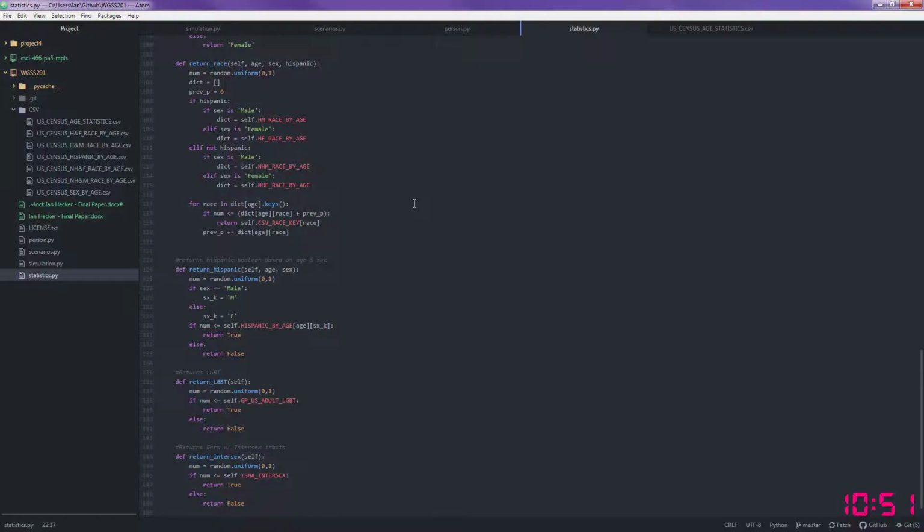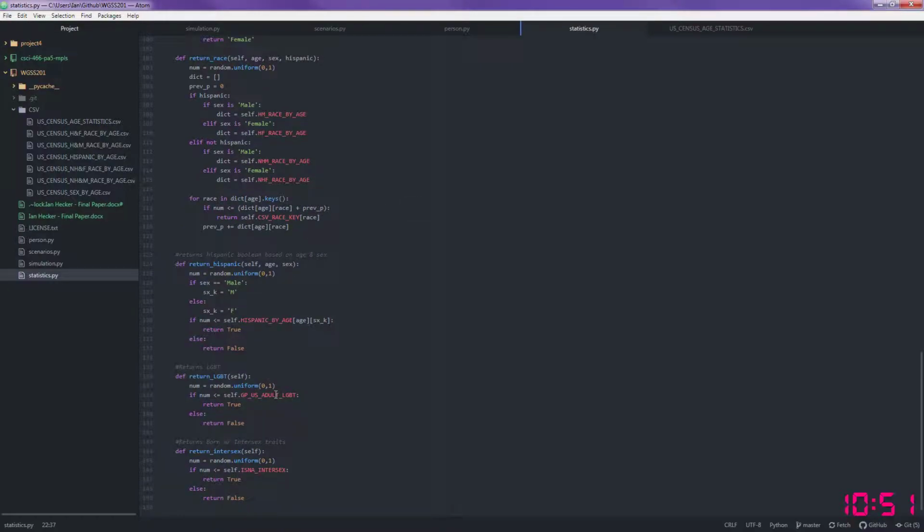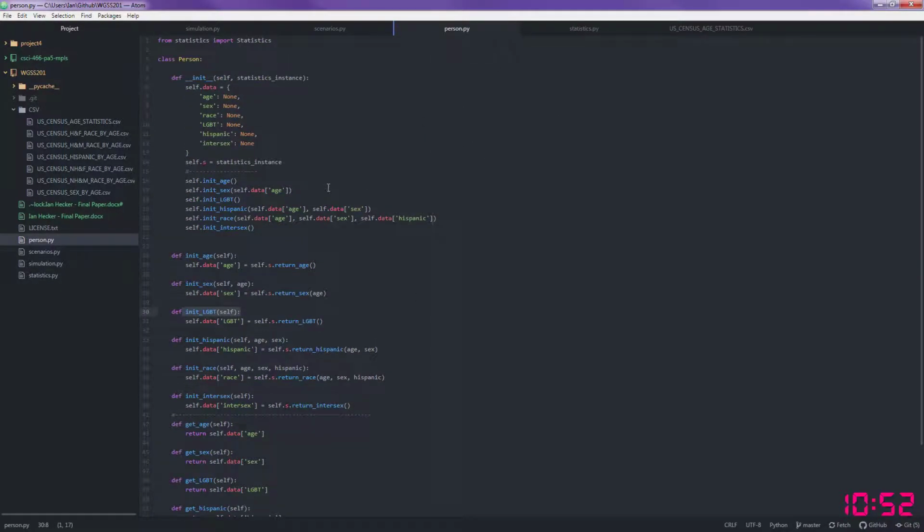And those will just be determined with another random number. And if that number is less than or equal to that proportion of LGBT or intersex, then it'll return a true variable to that specific person's data.